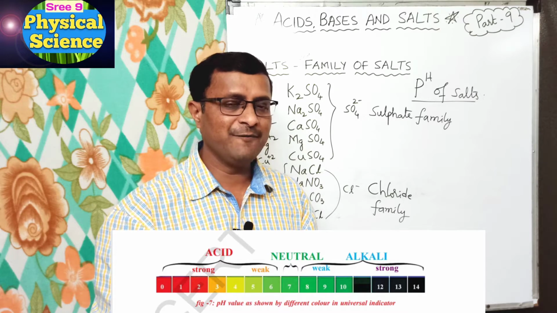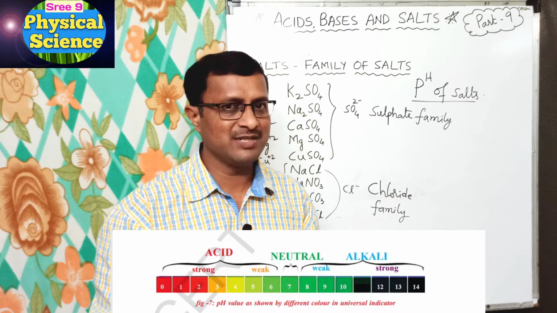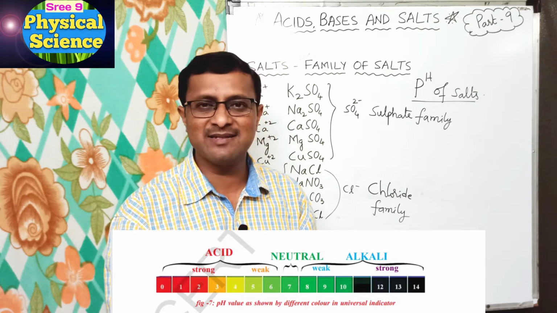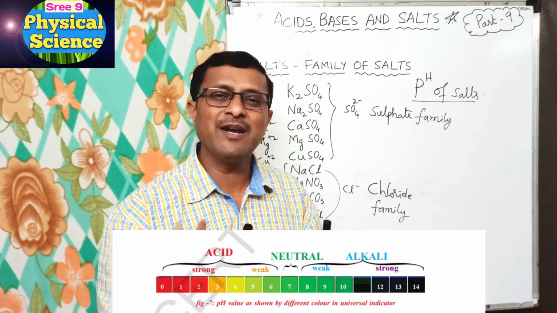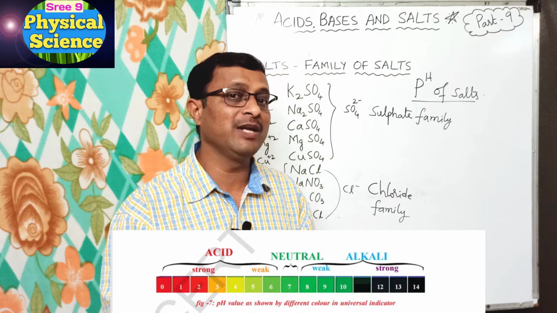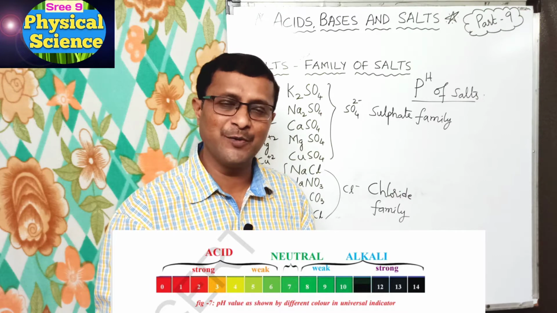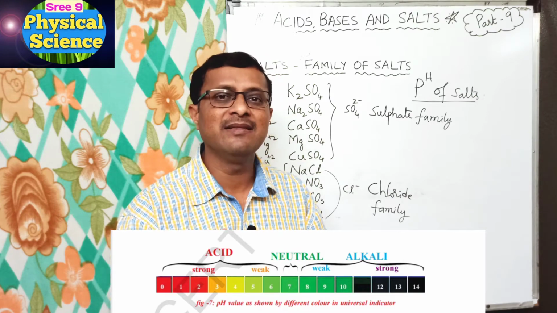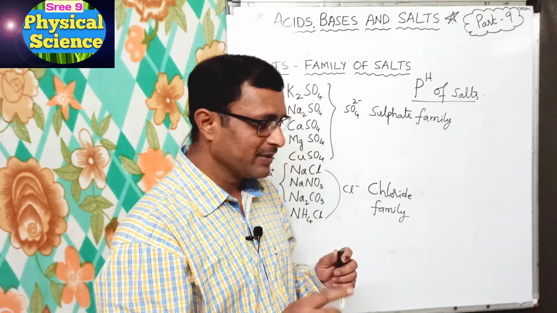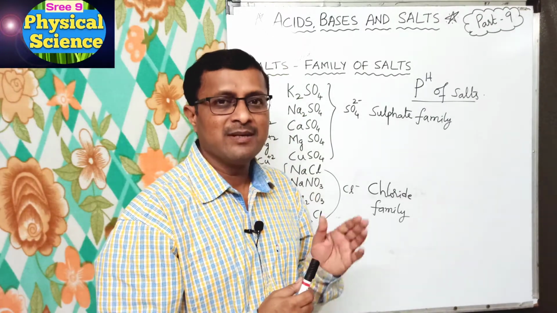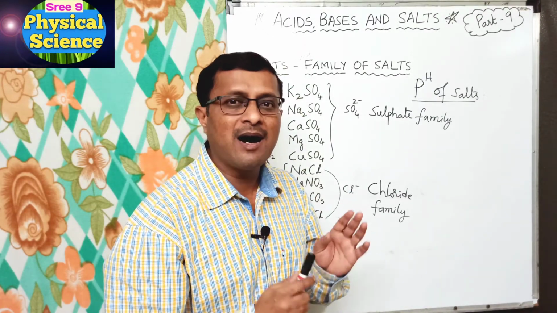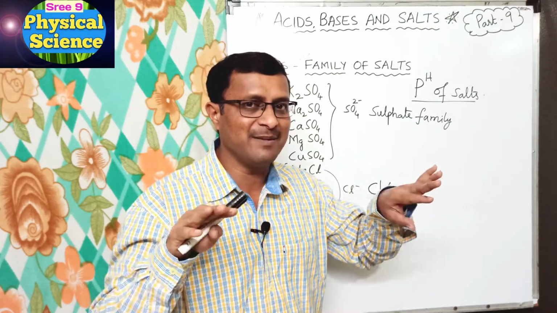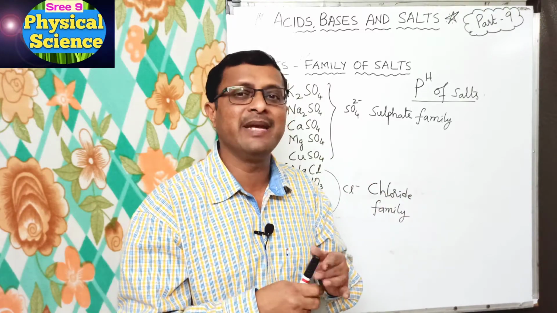So if we observe the pH of the salt solutions, we will find that there are acidic salts, even basic salts along with neutral salts. How can we decide without knowing the pH? We can decide by knowing from which acid and base they are obtained. Salts which are from strong acid and strong base are neutral. Their pH is 7 because the strength of acid and base is the same, hence they are neutral.